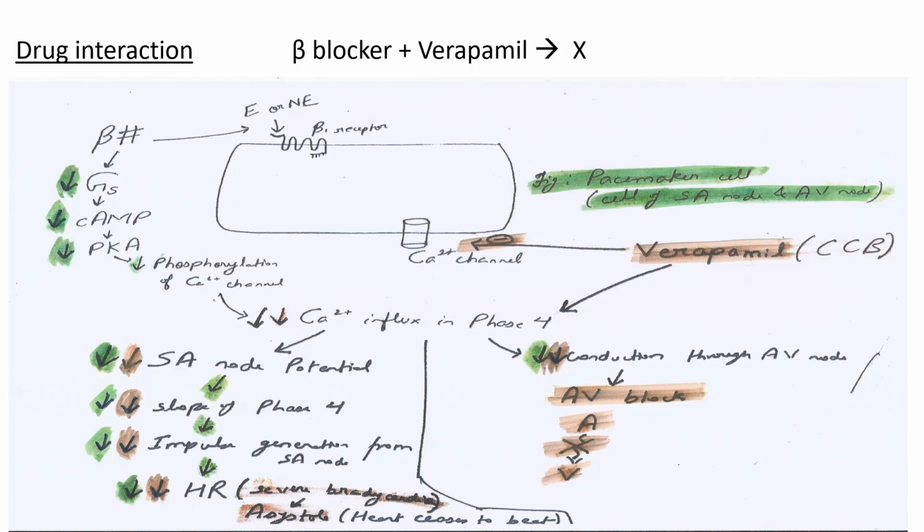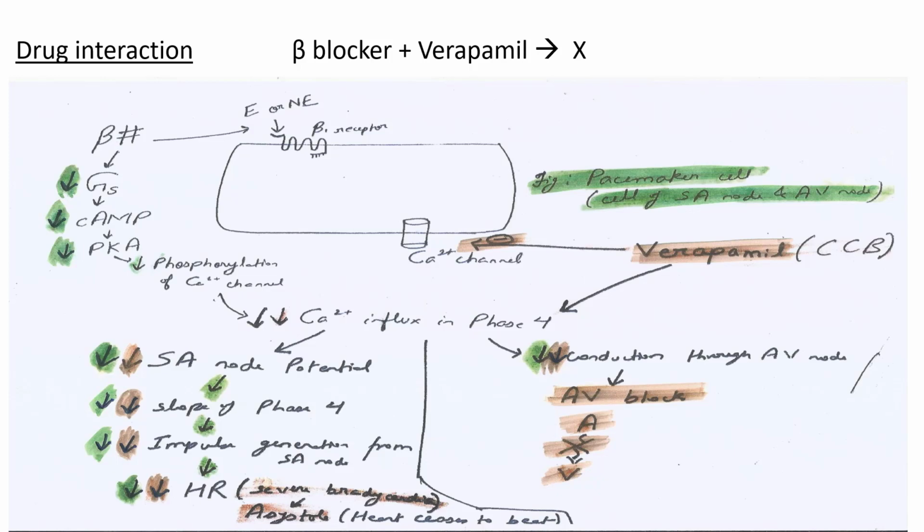Now if we give beta blocker, what will happen? Beta blocker will inhibit the binding of epinephrine or norepinephrine with beta 1 adrenergic receptor. So G stimulatory protein decreases, cyclic AMP decreases, protein kinase A decreases, and there will be decreased phosphorylation of calcium channel.